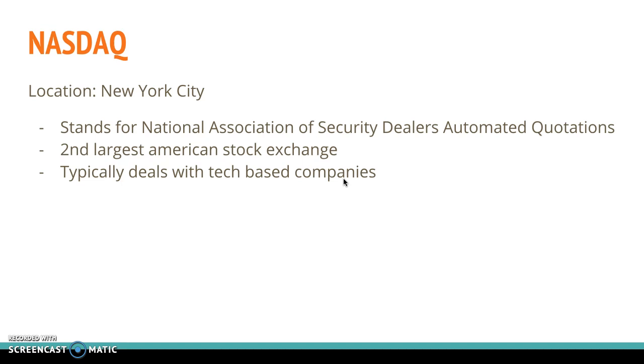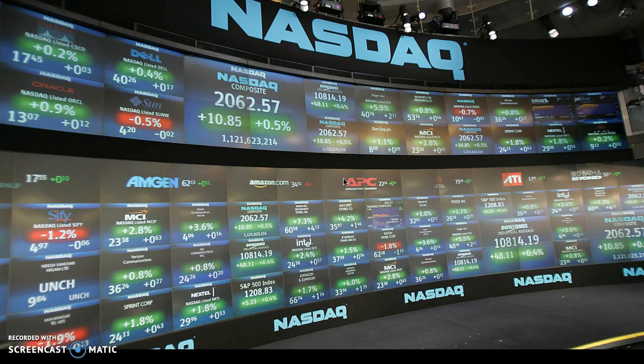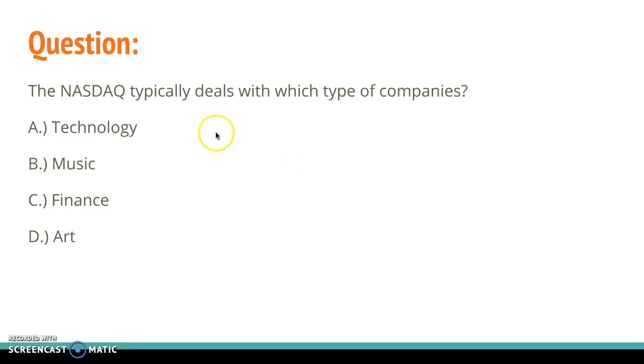Then we could go down to our next slide, the NASDAQ, what it stands for, the second largest American stock exchange. What I want them to get from this slide is that it deals with tech-based companies. Here's the picture I provided. Again, I would ask a question to prompt them to think and to take note of what we were learning. The NASDAQ typically deals with which type of companies? And obviously I want the answer to be A for them.